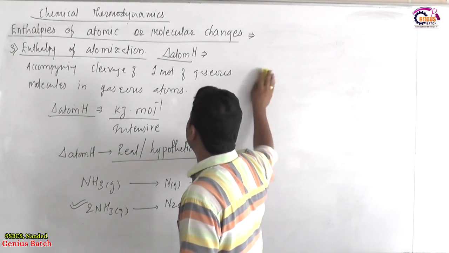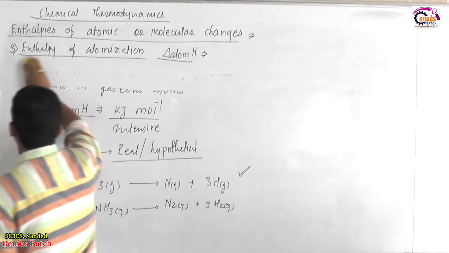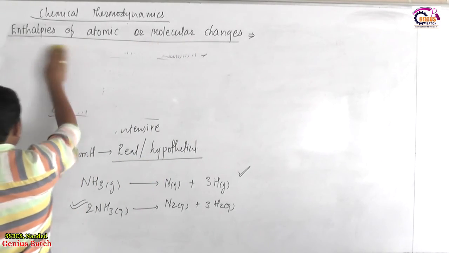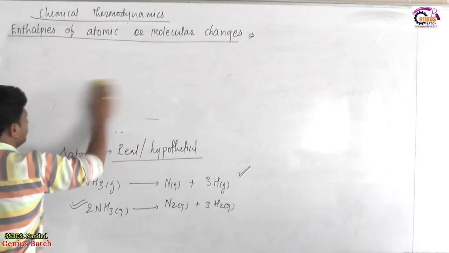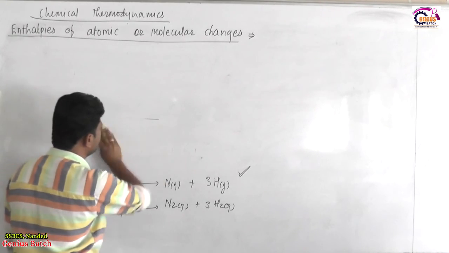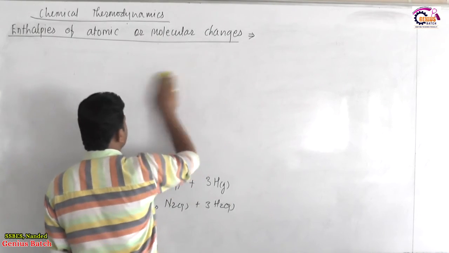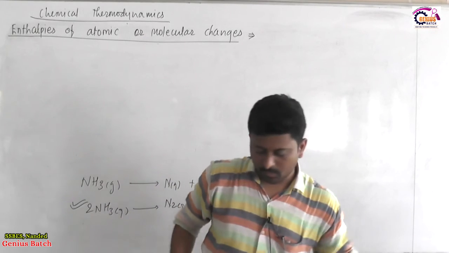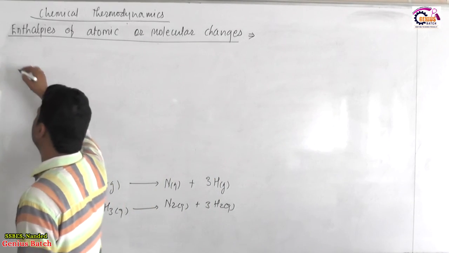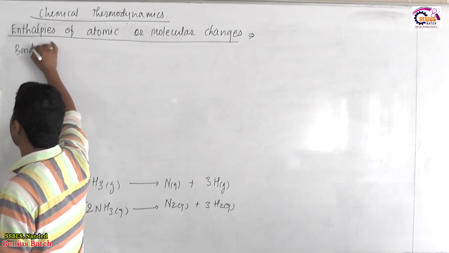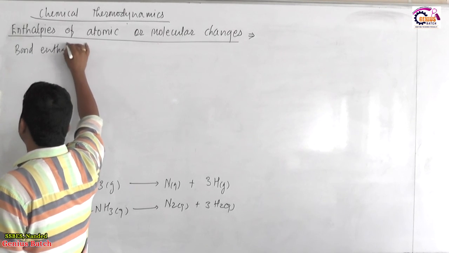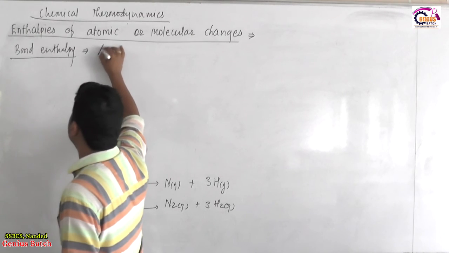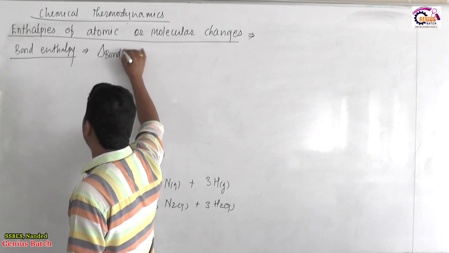Now next to enthalpy of atomization, we move to one more term which is related to molecular state again, and that is bond enthalpy. Now this is quite different from enthalpy of atomization. We will see what that is one by one. The last term in a molecular state is bond enthalpy. This is represented as enthalpy bond, H.